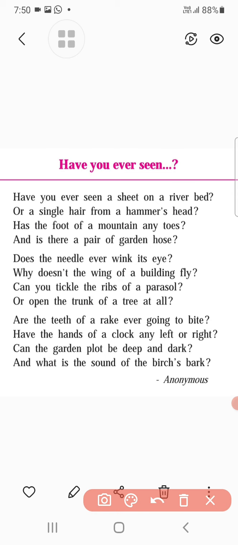Next, here you can see now the ribs of the parasol. What are the ribs of the parasol? The ribs of the parasol means what? Parasol means umbrella. What is meant by parasol? Parasol means umbrella.